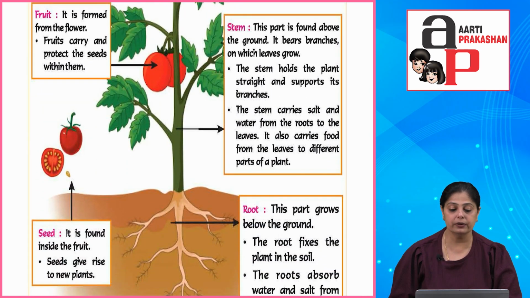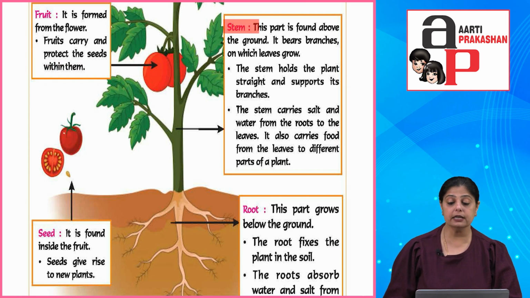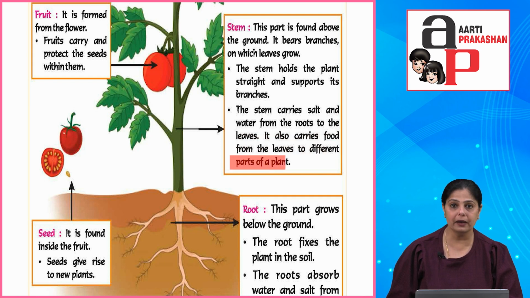Okay. Now, next is fruit. It is formed from the flower. Fruits carry and protect the seeds within them. Next is the stem. This part is found above the ground. It bears branches on which leaves grow. The stem holds the plant straight and supports its branches. The stem carries salt and water from the roots to the leaves. It also carries food from the leaves to different parts of a plant.